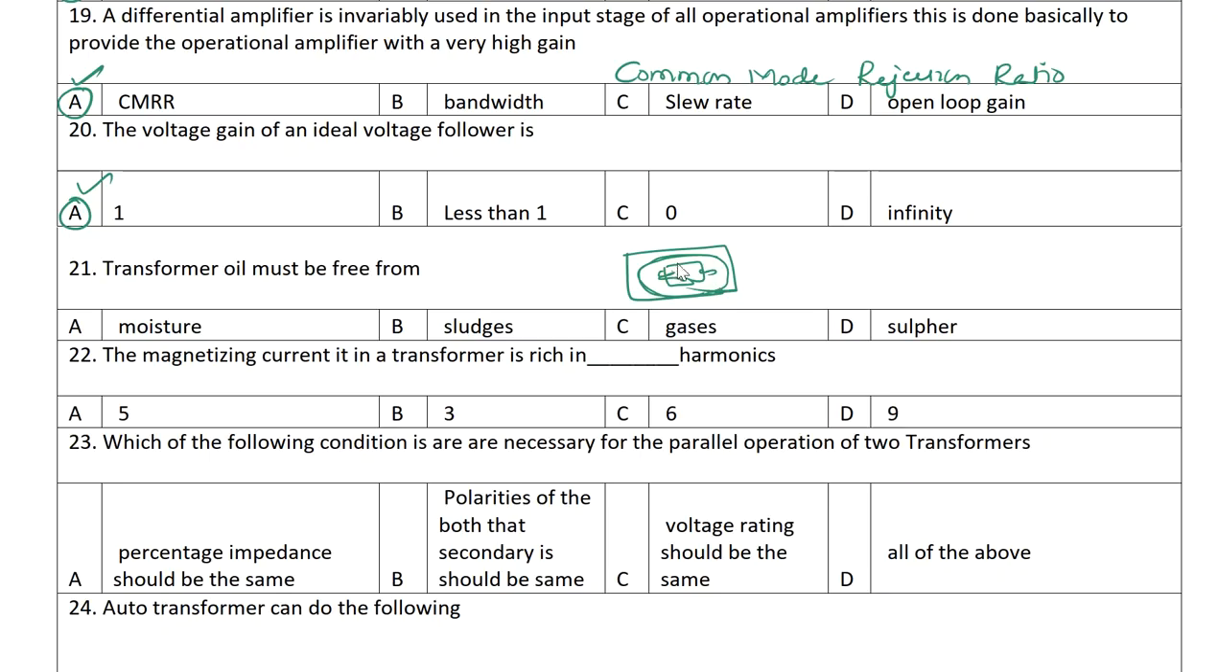So we use transformer oil for cooling purpose and for insulation. If you are using it for cooling purpose, no problem, but for insulation purpose, if moisture content is present, it means the insulation is going to break down. Simply it will make a short circuit. So among the options, moisture, sludges, gases, sulfur, answer A is the correct one.